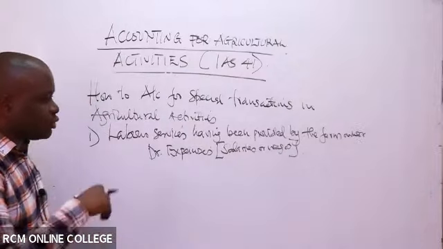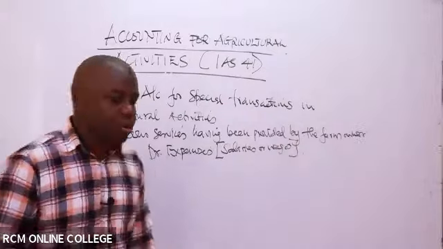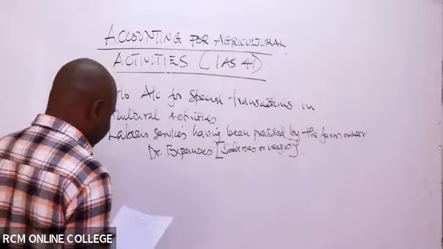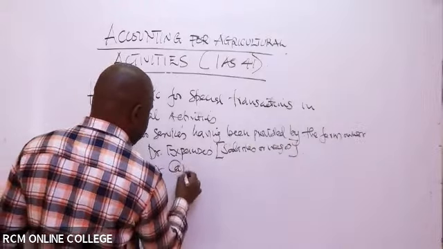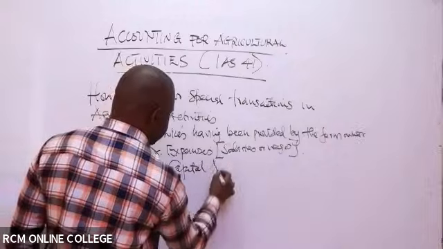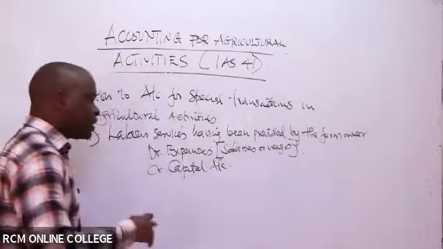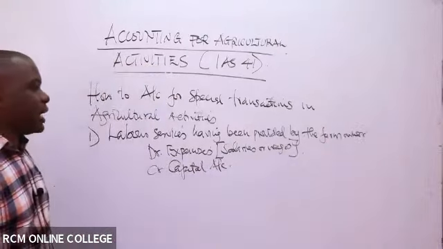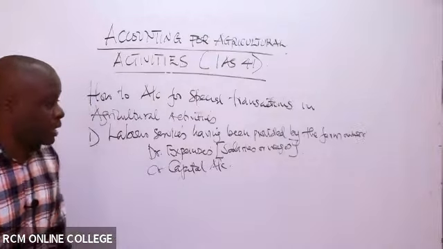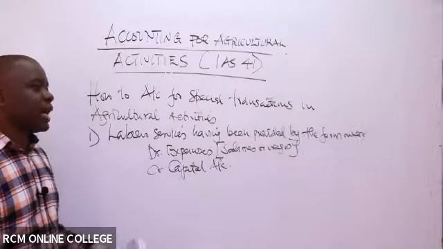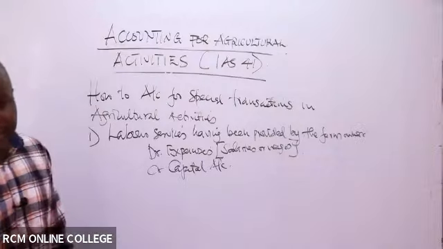It is like he is injecting more resources into the business. So in this case, you'll credit the capital account. It's just like he would have put in more resources in the form of money, but now he has participated in undertaking, for example, the agricultural activities, working with the other farm laborers. So he has injected in more resources.